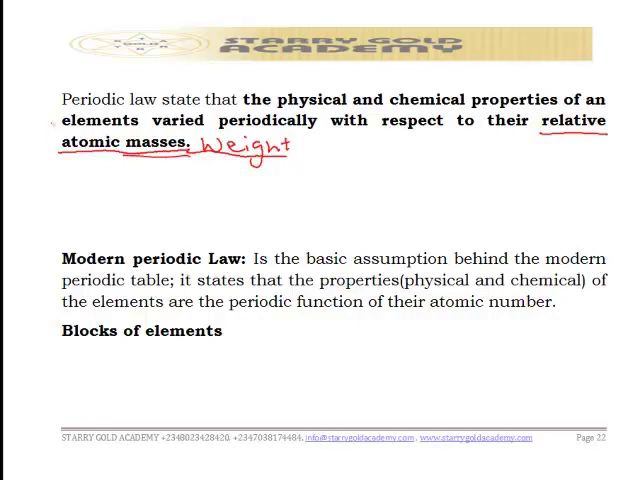Later, those elements were discovered, such as germanium. We have another element, gallium. We have another element, scandium, and so on and so forth. These are elements that were found missing on Mendeleev's periodic table.